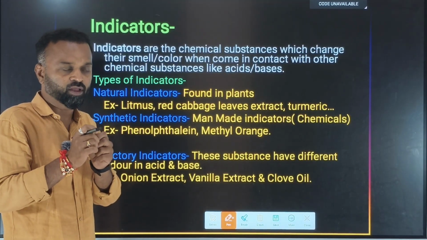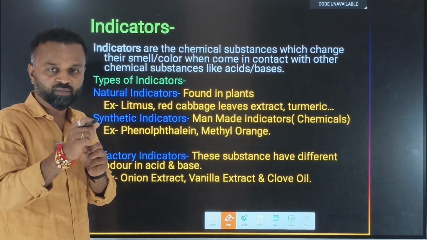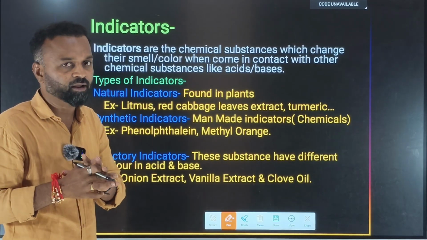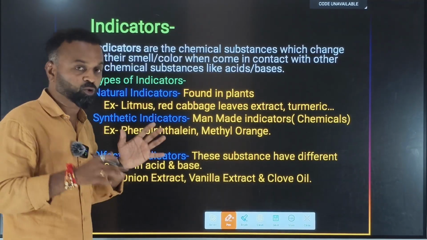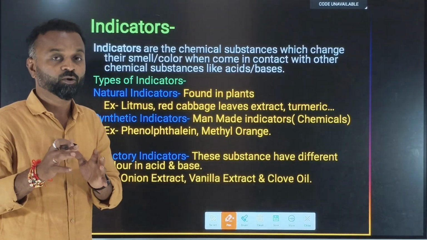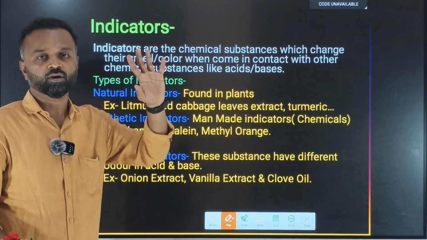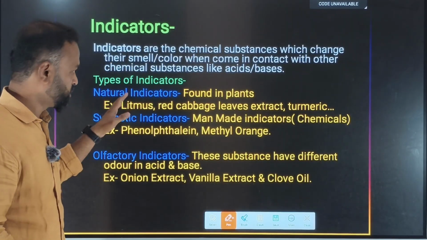You might have heard about iodine. Iodine, when it comes in contact with starch, its color will become blue, black or violet. That's the reason iodine is an indicator. But here we are going to discuss those indicators specifically where they change their color or smell when they come in contact with acids or bases. Those indicators we are trying to understand in today's session.